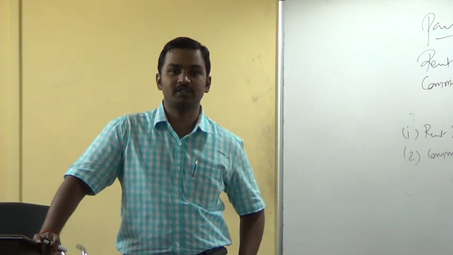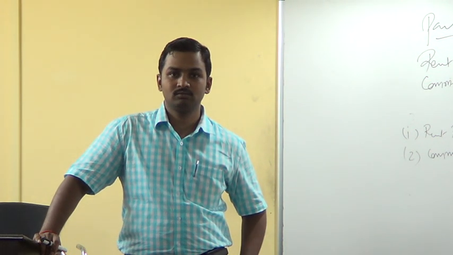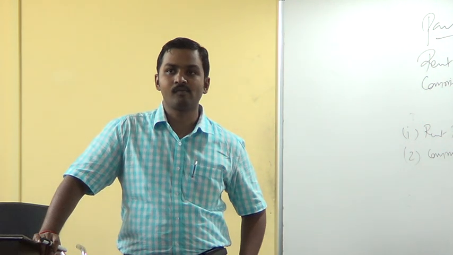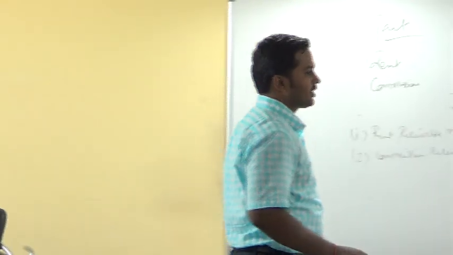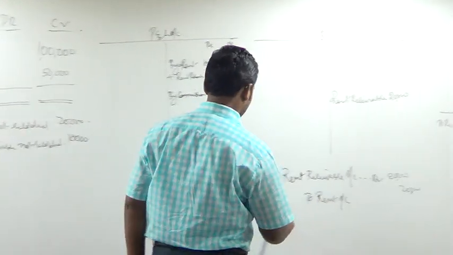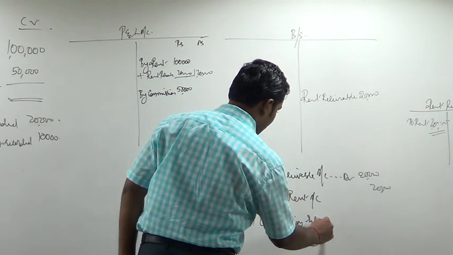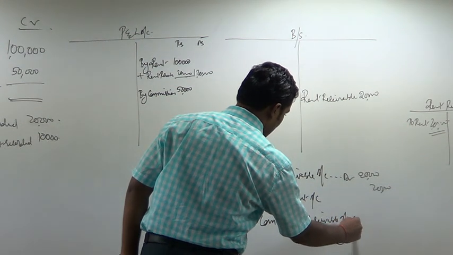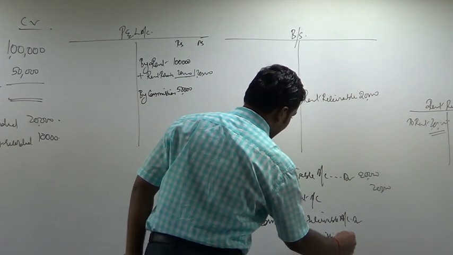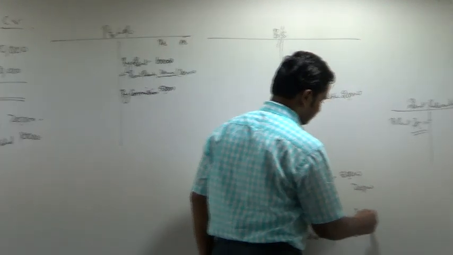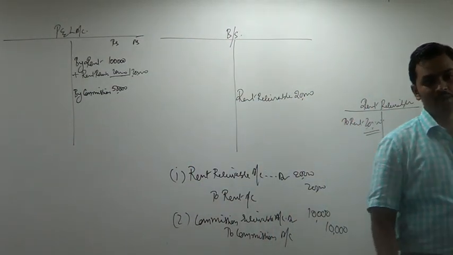Commission receivable account debit to commission account is the entry you are going to pass. How much amount? 10,000.